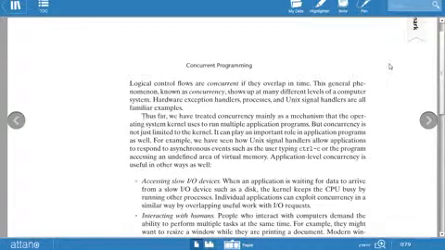For example, we have seen how Unix signal handlers allow applications to respond to asynchronous events such as the user typing Control-C, or the program accessing an undefined area of virtual memory. Application concurrency is useful in the following ways. So why is concurrency useful? These are the various advantages. That is why concurrency is very useful in any application program or application software.